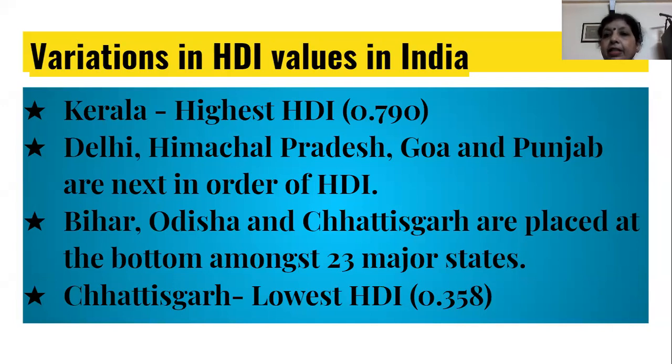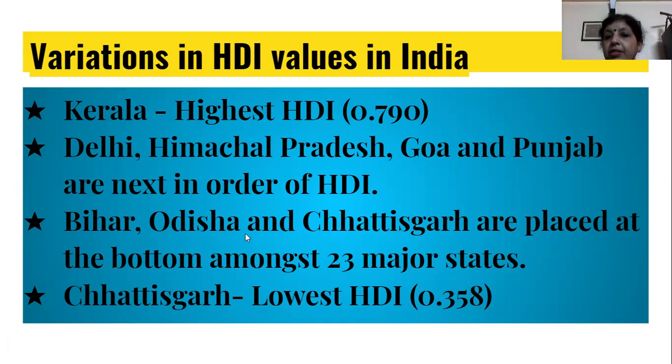We have seen there is a lot of variation in the human development index values in India. If we rank all the states and union territories on the basis of their human development, a lot of variation, regional disparities is observed. Kerala ranks first with the highest HDI value of 0.790. Delhi, Himachal Pradesh, Goa, and Punjab are next in order, and they also have a high HDI value.